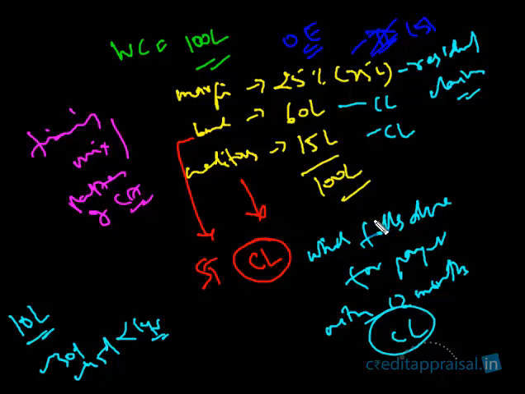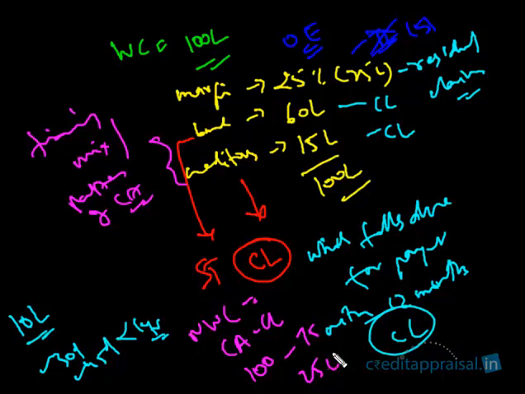So the point I want to make is, if you were to calculate NWC through a formula, we said NWC was current assets minus current liabilities. Here the current assets put together was 100 lakhs. The current liabilities are only these two portions, the bank portion and the creditors portion. Only those two are current liabilities, so here it is 75 lakhs. So 100 minus 75 is 25 lakhs. So NWC is 25 lakhs.